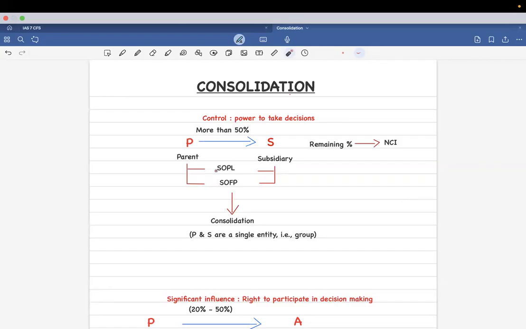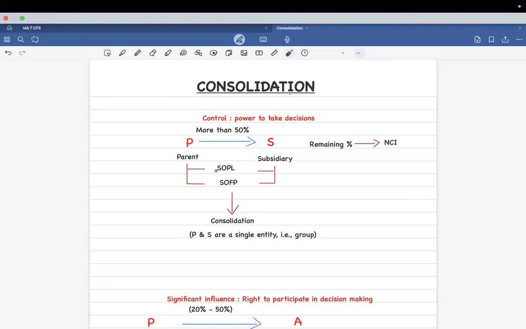And consolidation in a business combination as a whole has many sub IFRS fixed into it. But ACCA does not require you to memorize those IFRS numbers. So we are going to omit the IFRS numbers altogether in this chapter. We just need to know the basics.